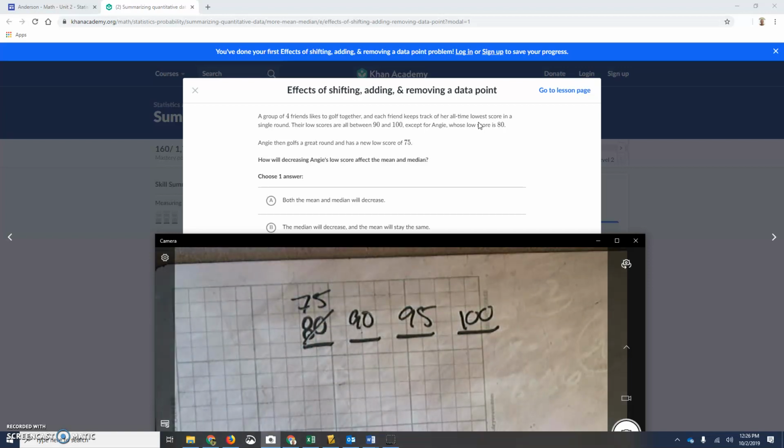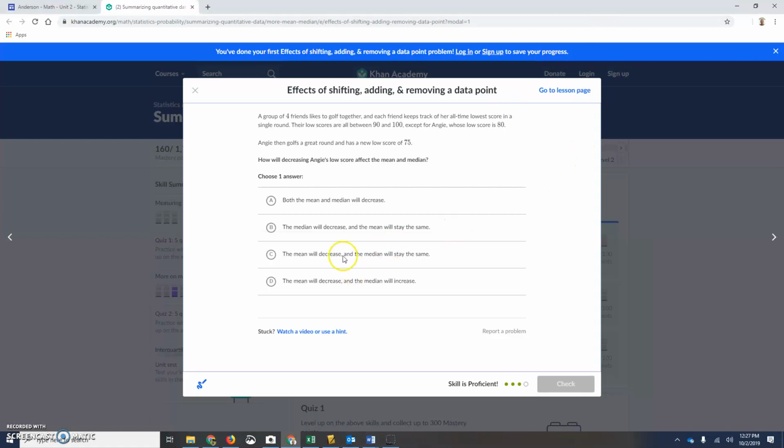So the question is, does my median change at all? The answer is no, because the median is still the average of these two numbers. But our average will lower because we have Angie's new low score here. So the mean will decrease and the median will stay the same. C. And we're done.